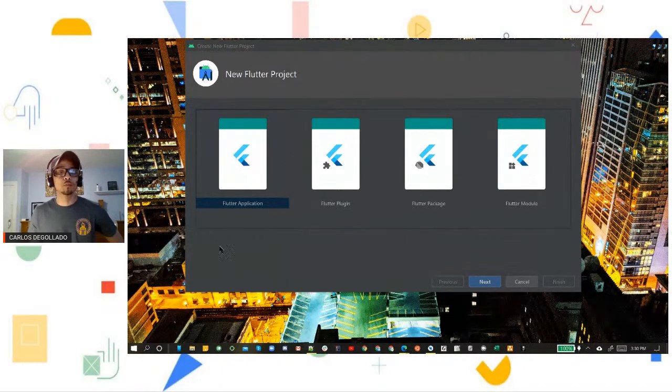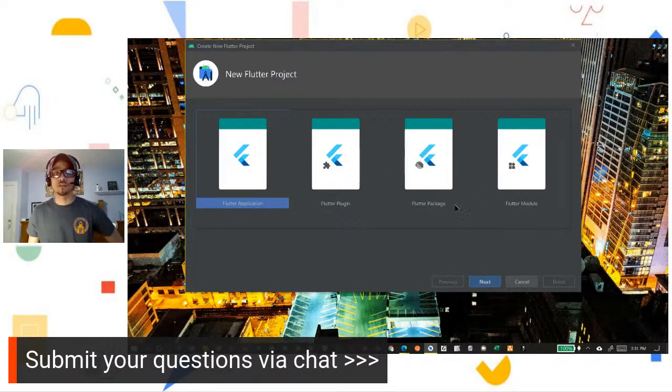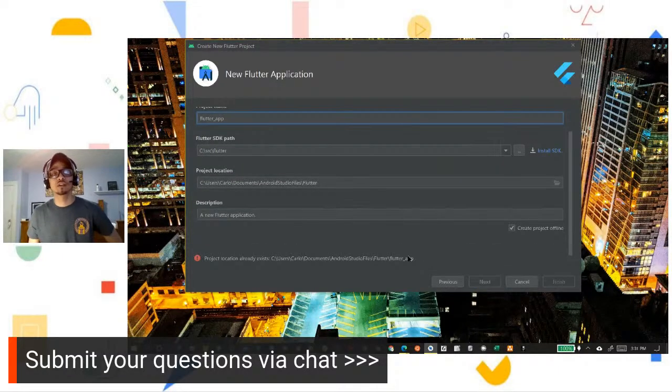Okay, so create a new Flutter project, and it's going to take you to this window right here. So what we're going to do is specify a Flutter application. We want to create a whole application here. These are just different options if you want to create smaller things aside from an application. We're going to do the application. Click next to get going.